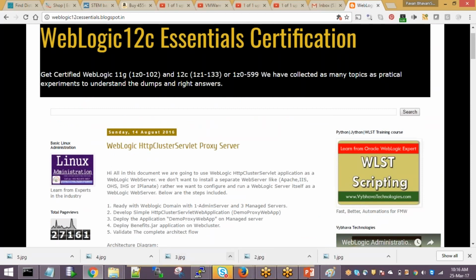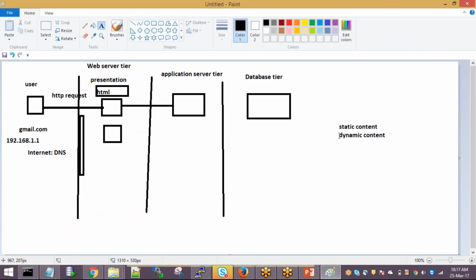So in all the blogs, there will be two types of content on the internet: static content and dynamic content. A web server can only serve static content, means it will have something stored in HTML files. You know HTML, right? They simply write some small tags and save it. So once the person starts giving username and password, the web server will understand that this is dynamic content, and we'll tell the web server that if there is any dynamic request, please send the request to the WebSphere application server. We'll discuss the setup later, but just understand that whenever there is a dynamic request to the web server, it will send it to the application server.